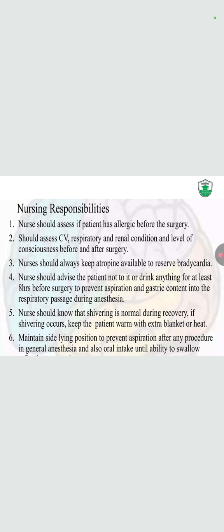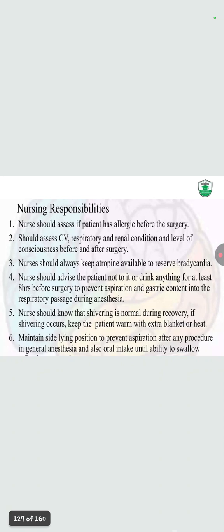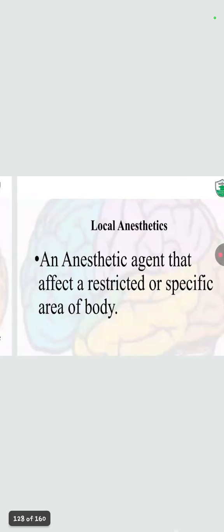Nurse should know that shivering is normal during recovery. If shivering occurs, keep the patient warm with an extra blanket or heat and maintain the side-lying position to prevent aspiration after any procedure under general anesthesia, and also withhold oral intake until the ability to swallow returns.